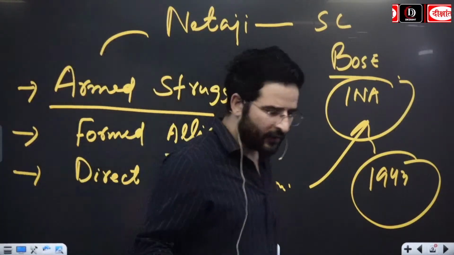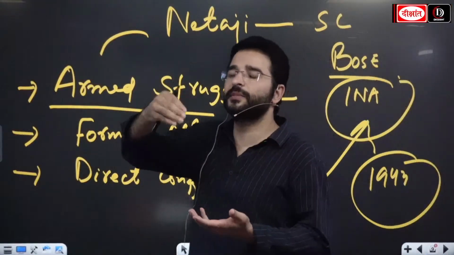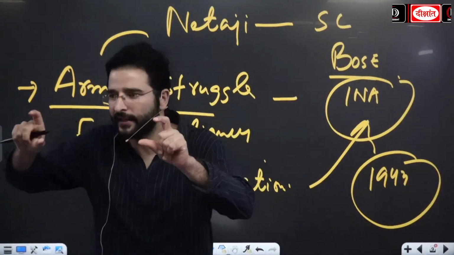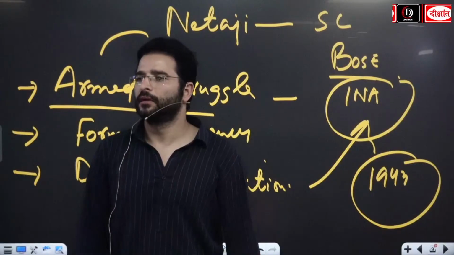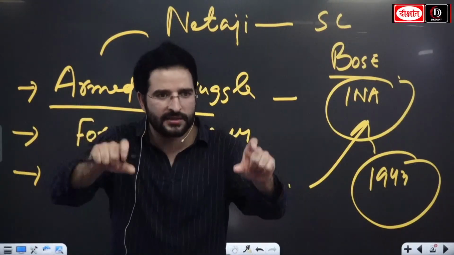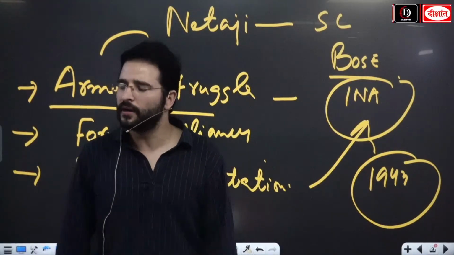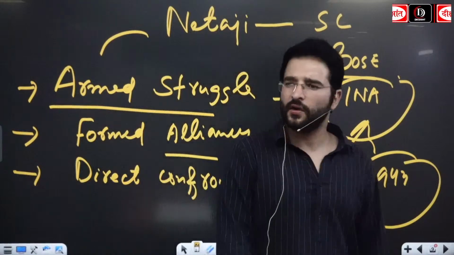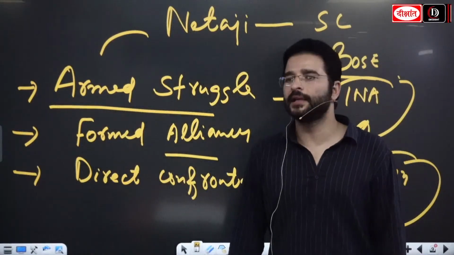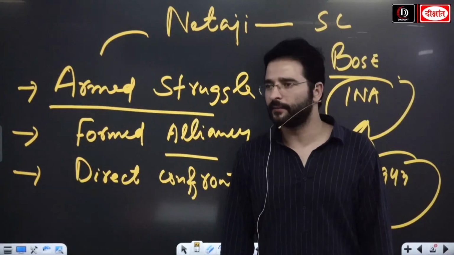Now you will be saying, sir, these were the differences between Gandhiji and SC Bose. There must have been some similarities too. एक session हुआ था, if you remember, the Tripura session of 1939.